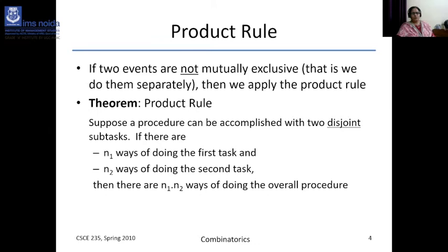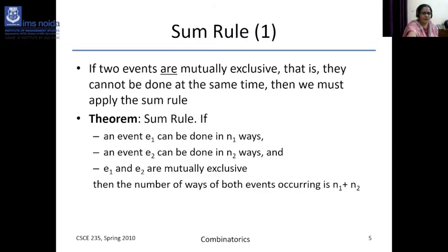And what is the product rule? Suppose a task can be accomplished with two disjoint subtasks. N1 is the number of ways of doing the first task, and N2 is the number of ways of doing the second task. Then the total number of ways of doing the overall procedure will be N1 into N2. So this is the product rule, as opposed to the sum rule.